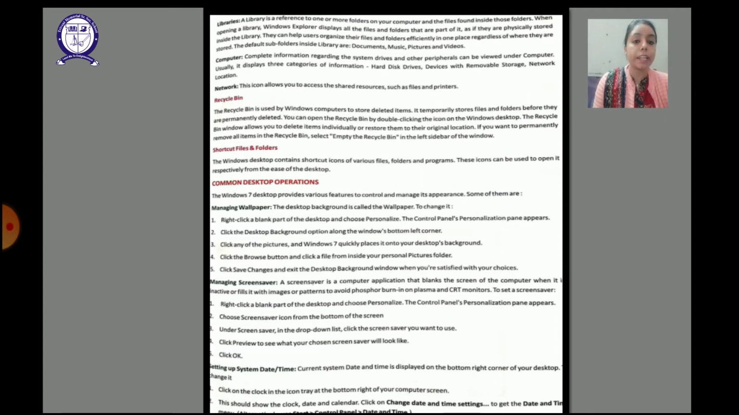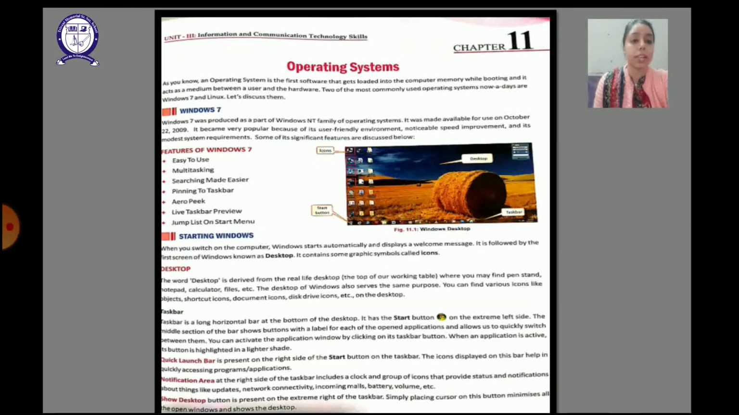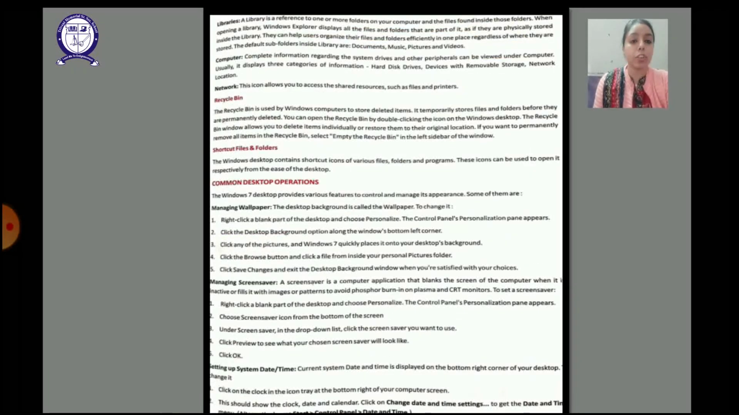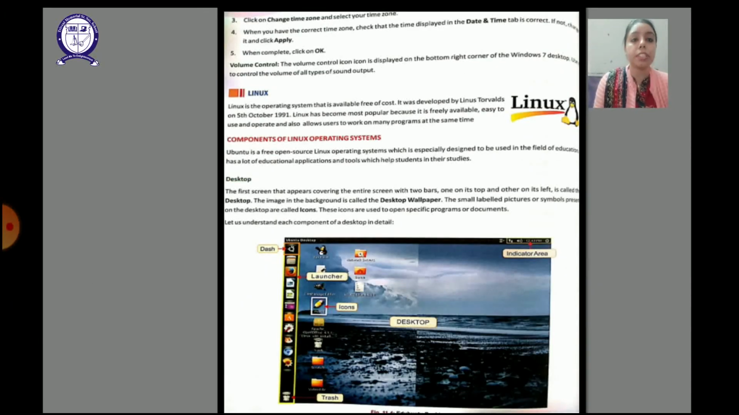Next we have setting date and time. The current system date and time is displayed in the right corner of your desktop, this side here. And if you want to change the settings of date and time, click on the clock at the bottom right of your computer screen and it shows the clock, date and calendar. Click on change date and time settings and then you will get change time zone, change your time, change the date and click on OK.